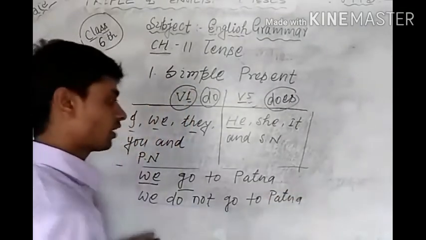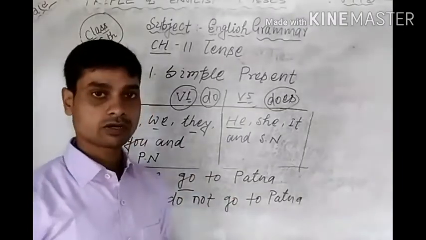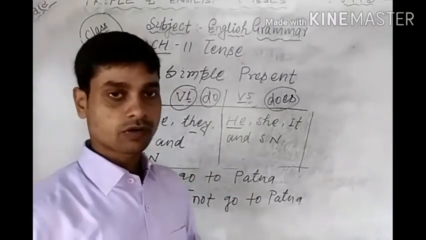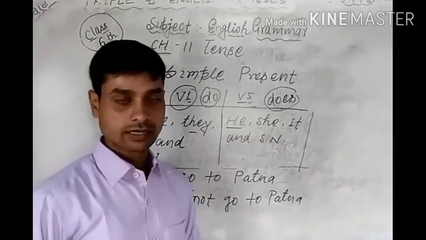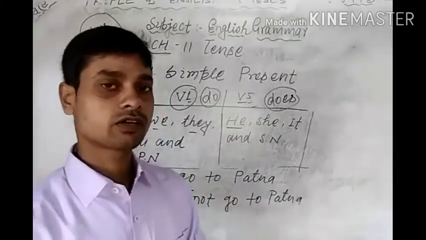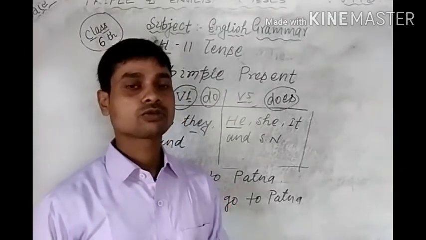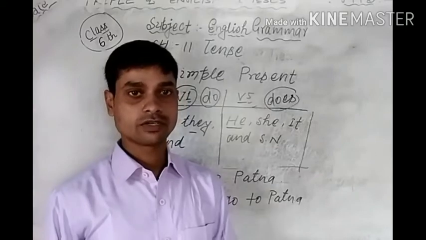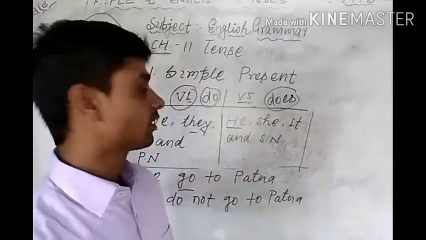Okay students, according to this structure and diagram, we properly use verb 1, verb 5, do and does, and with the help of this you can change the sentence into negative, and also write the sentence into affirmative, and you can also do the exercise of chapter number 11.